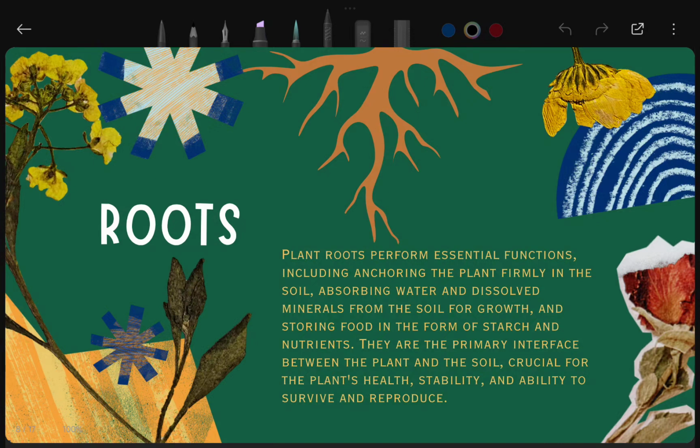These roots also store food in the form of starch and nutrients. They are the primary interface between the plant and the soil, because the only connecting part of the plant with the soil is the roots. So they are very crucial for the plant's health, stability, and ability to survive and reproduce.